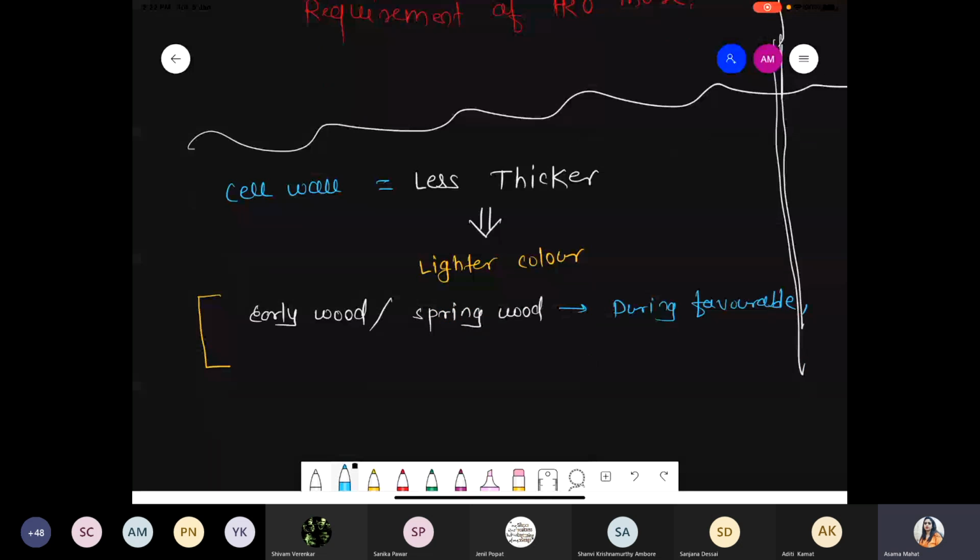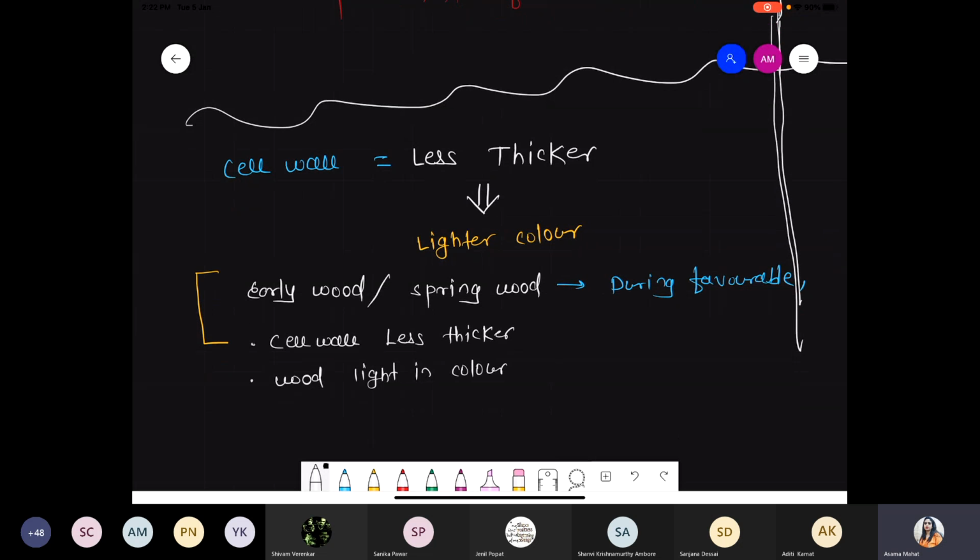now what happened? Cells are more active, that is the vascular cambium, and due to vascular cambium activity, whatever cell wall is present, it is less thick, first one. Another one, the wood is light in color.